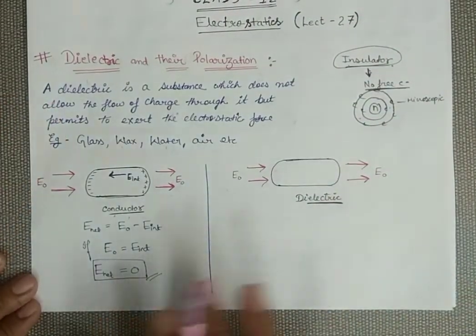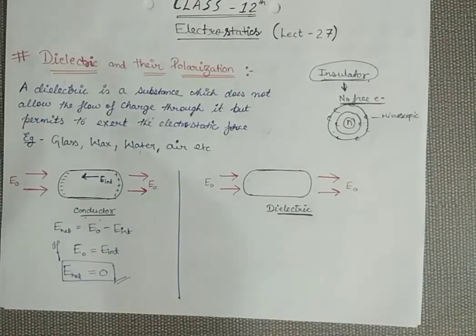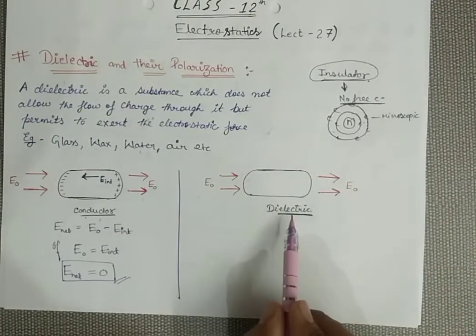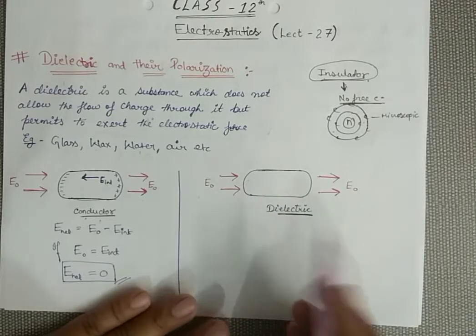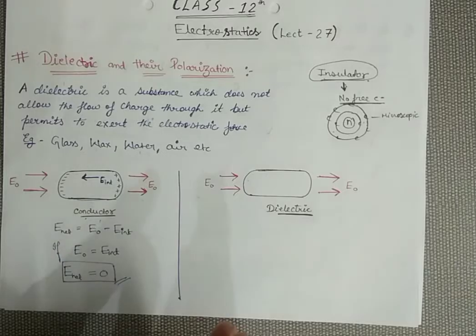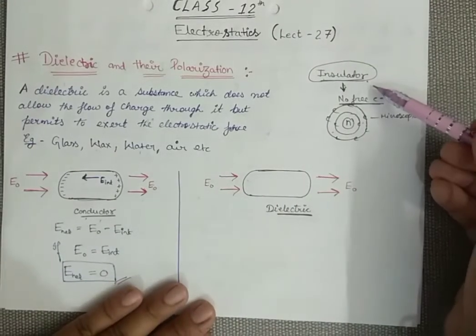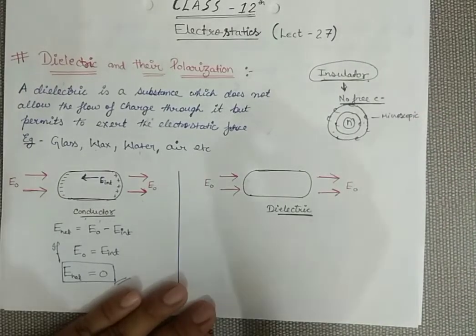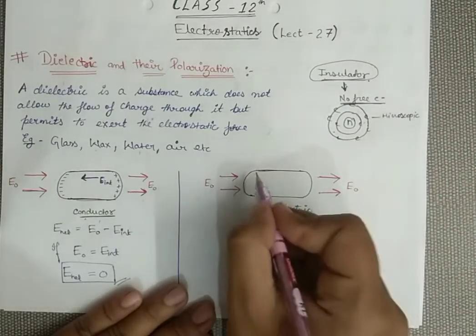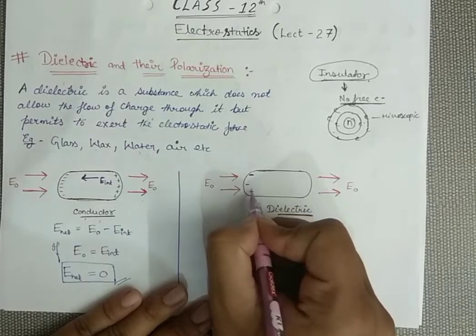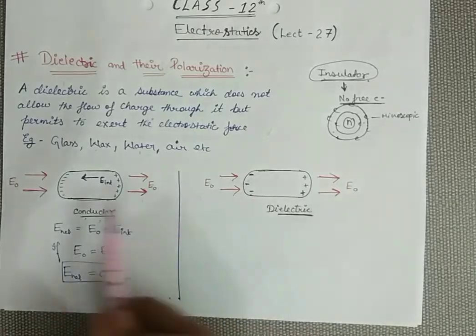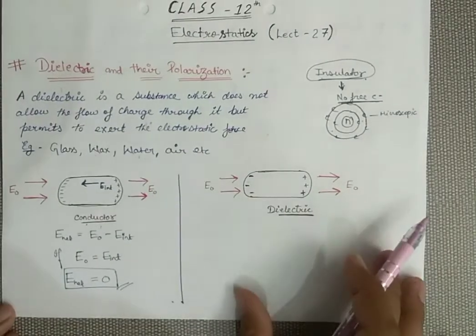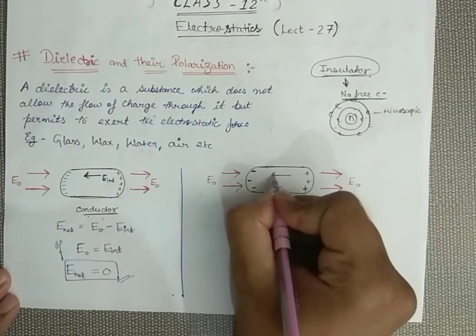Now let's understand what happens in the case of dielectrics. See, in dielectrics, again it is placed in an electric field. In a dielectric, the electron or proton does not show a large displacement. As I told you, it is a kind of insulator in which there is a very small movement of the electron. So very few electrons deposit on this side and very few protons get deposited on this side. See, the deposition of charge is very less. Again, there will be an internal field.